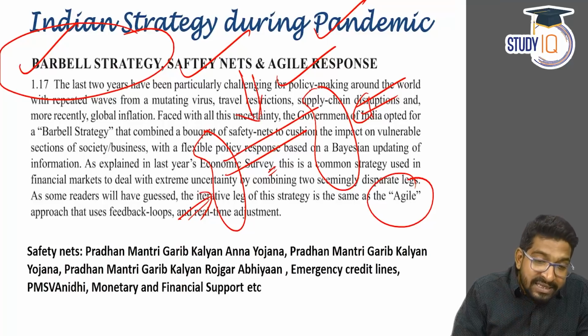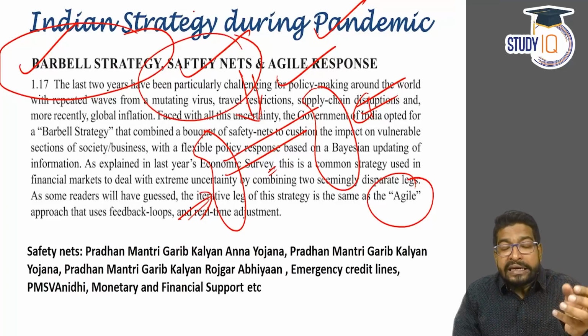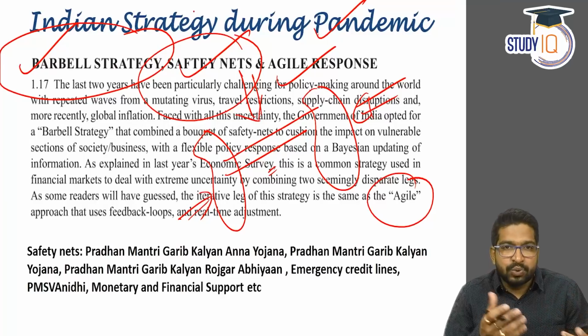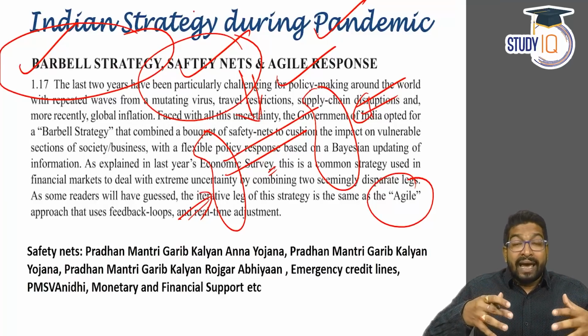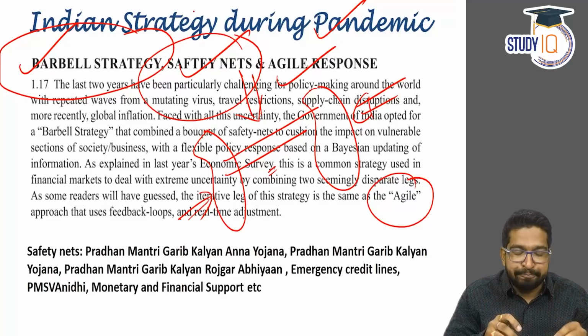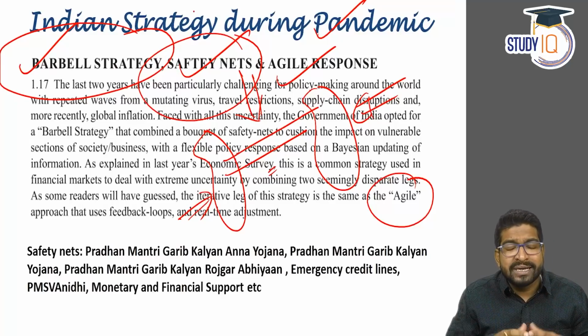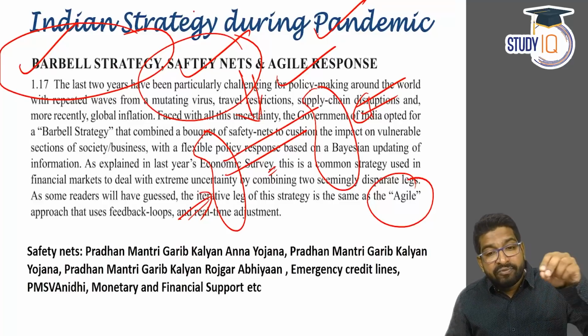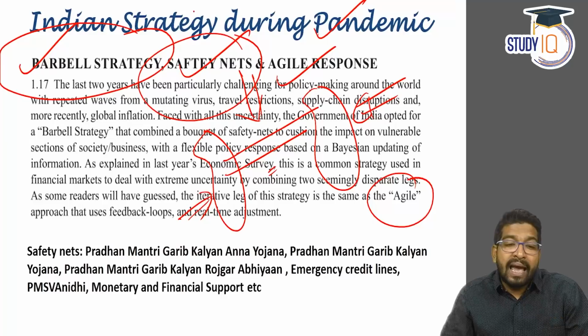For example, the safety nets. Now, the Indian government during the pandemic raised its debt, because it's quite obvious that money has to be pumped into the market. The liquidity was quite high. We reduced the repo rates. We increased our borrowings, that means we increased our debt, and then we gave money directly to people as safety